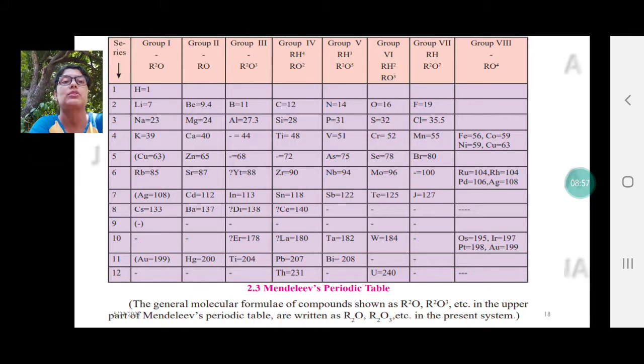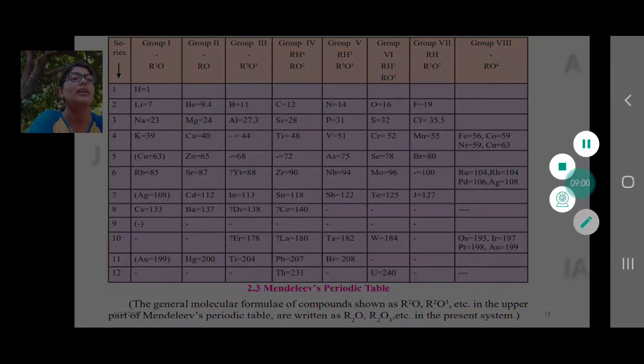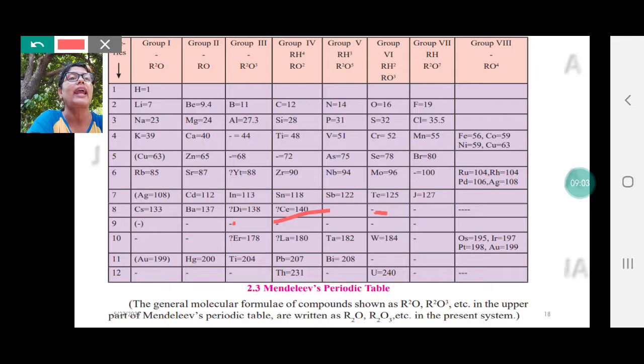Now, what you notice about Mendeleev's periodic table is that there are many question marks and many blank spaces. Why did he leave blank spaces? He had 63 elements. He could have easily put them in the entire table. He did put them, but he did not put them just anywhere. He put them wherever the properties matched, only in those groups. And he went a step ahead to say that there are many more elements in nature which will be discovered later. At present they have not yet been discovered, but later they will be discovered, and they will fit properly into this periodic table. Therefore, he kept those blank spaces.